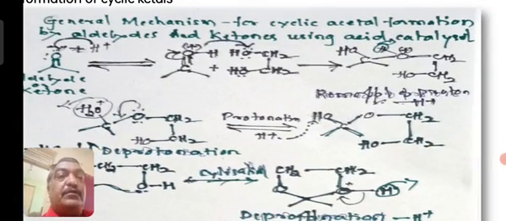Now let us see what happened. When the proton is added to this particular OH, it will become H2O+, because the proton hydrogen contains a plus charge.